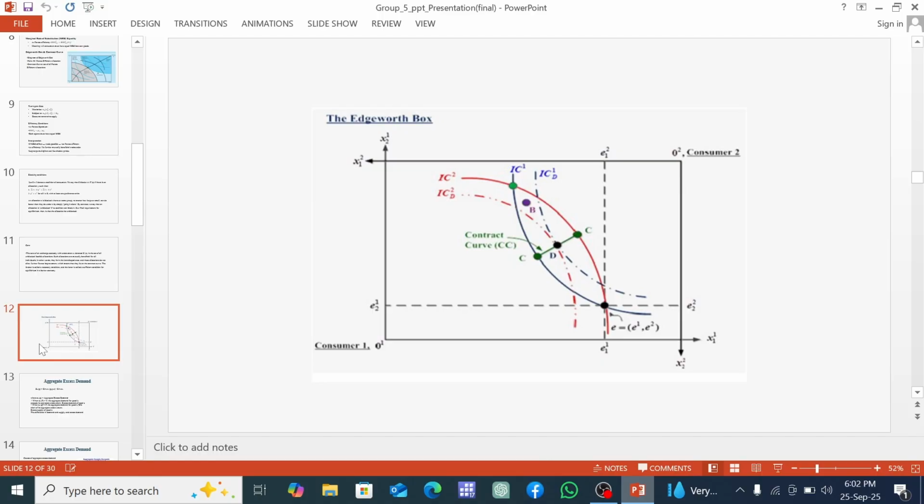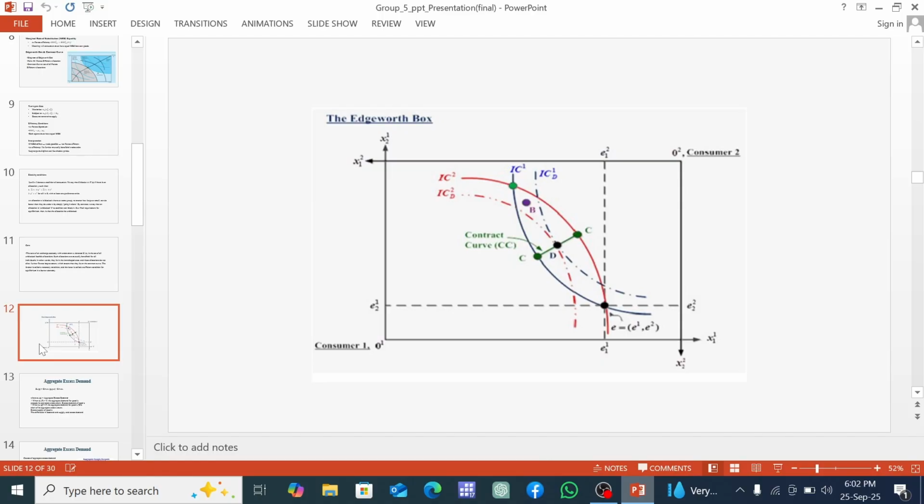To make this even clearer, let's use the Edgeworth box. Feasibility means the allocation lies inside the box. The lens-shaped region between the indifference curves through the endowment point shows the set of allocations that are mutually beneficial. But not all the points in the lens are efficient. Only the points on the contract curve are fully Pareto efficient, because at those points the indifference curves are tangent.